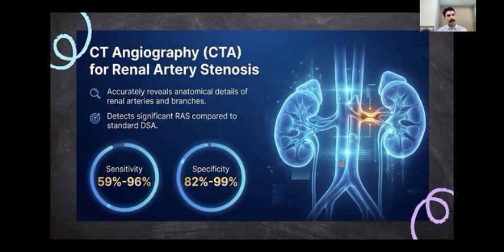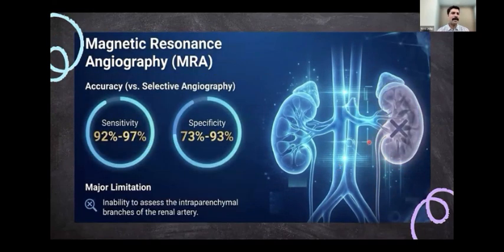And this is usually compared to DSA. The sensitivity is around 59 to 96%, and the specificity is around 82 to 99%. It varies. And the other way you can find is magnetic resonance angiogram, or the MRA. Here also the sensitivity is around 92 to 97%, but the specificity is around 73 to 93%.